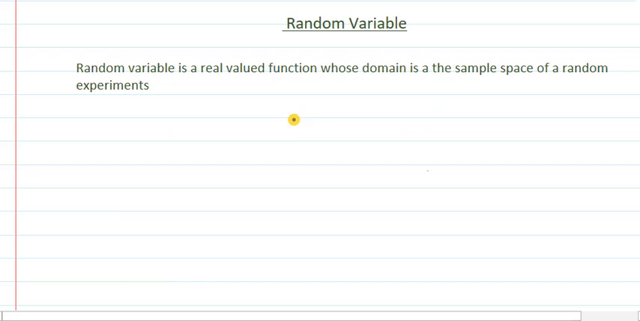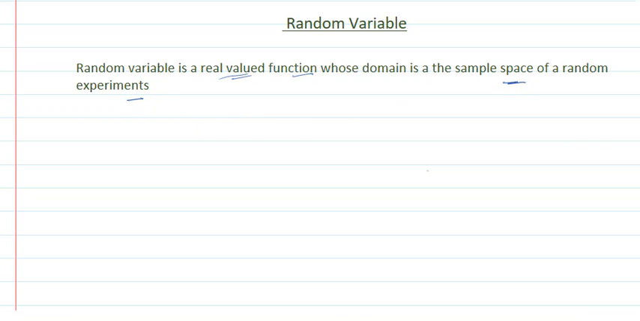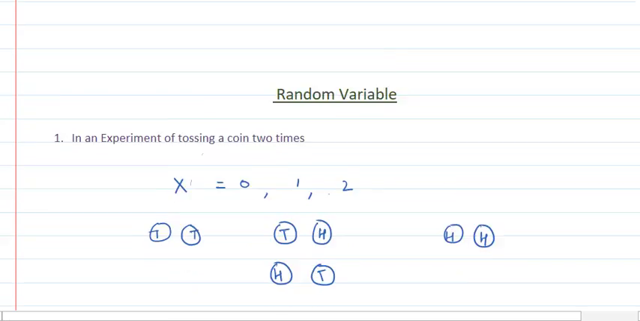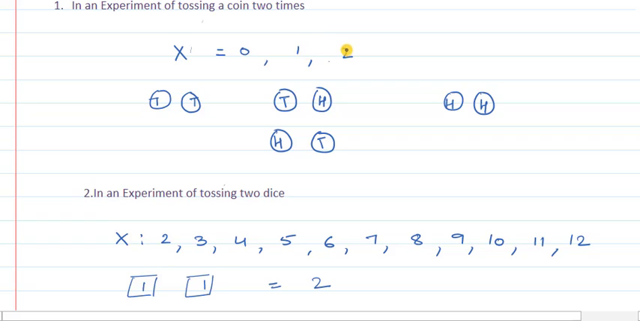So we can define a random variable as a real valued function whose domain is the sample space of a random experiment. As you have observed in the two examples, the values that we are getting are 0, 1, 2, and corresponding to these values we are having the outcomes, which are the domain of the sample space, because you know very well that the sample space in this case is HH, HT, TH and TT.